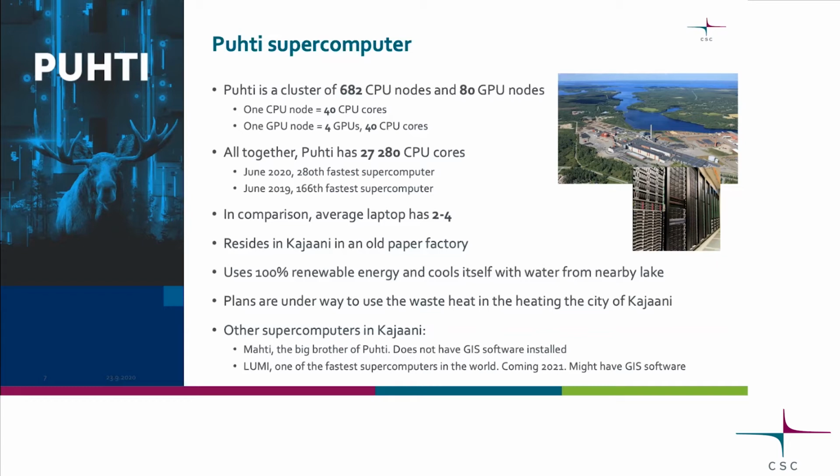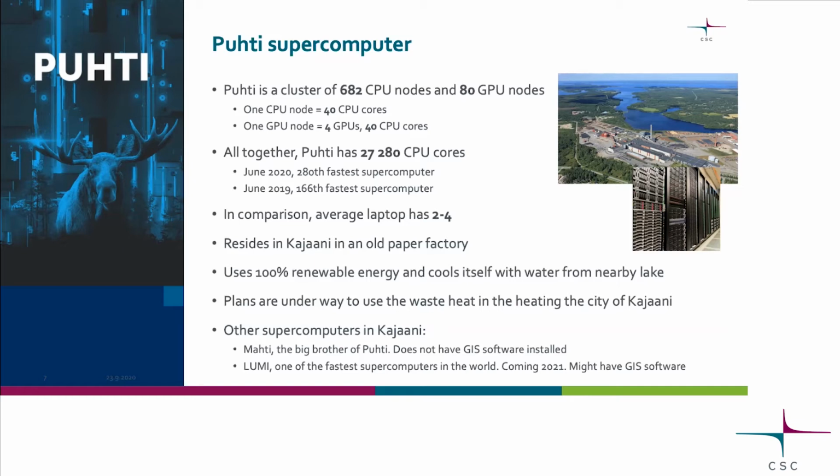One node has 40 CPU cores, so it's quite a powerful one. And one GPU node has 4 of those state-of-the-art GPUs at the moment. Altogether, Puhti has 27,000 CPU cores.